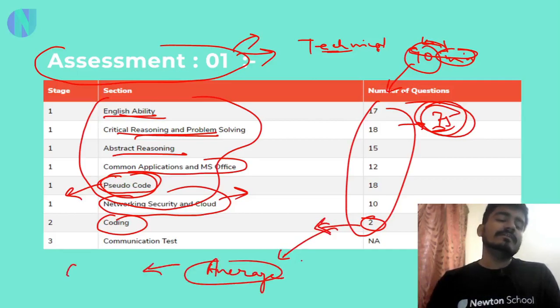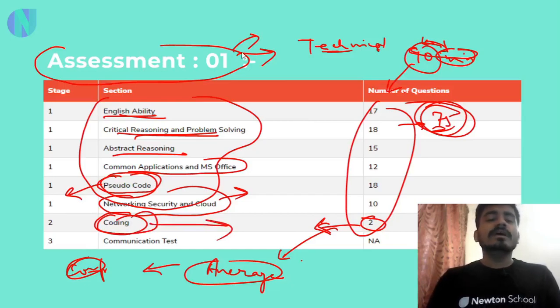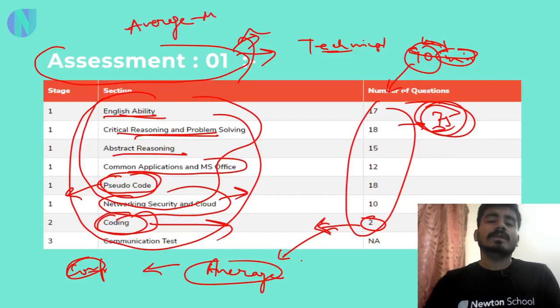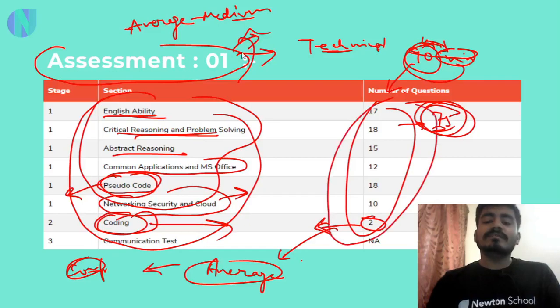Okay, so if you have done competitive programming and DSA, you are going to solve these 2 coding questions easily. No worry about this. Basically the level of this whole online assessment is average to medium. Since in 90 minutes you have to solve all 75, not all 75 questions. On the basis of your number of solved questions, they will be going further with you for the profile of ASE or advanced ASE.